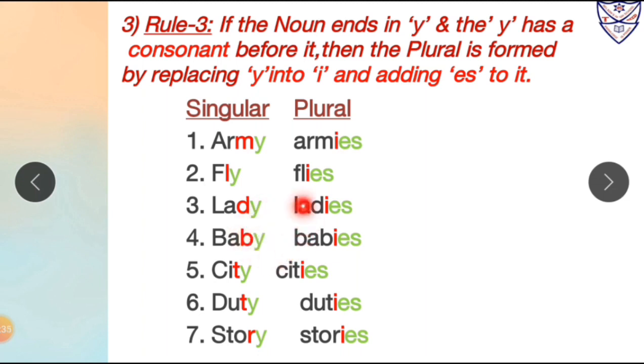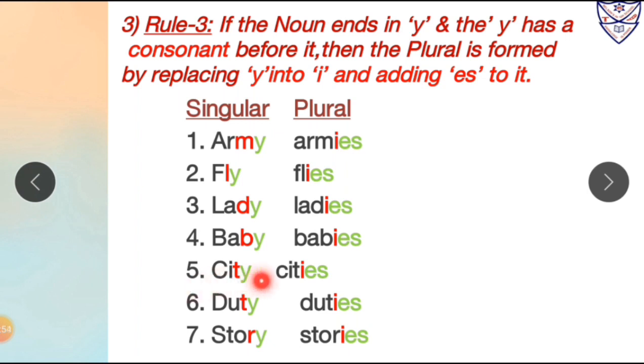Before Y there is a consonant, and that consonant is B. So instead of keeping Y, we will replace it with I, and after I we will add ES to form its plural. So baby is in singular form and babies is in plural form.